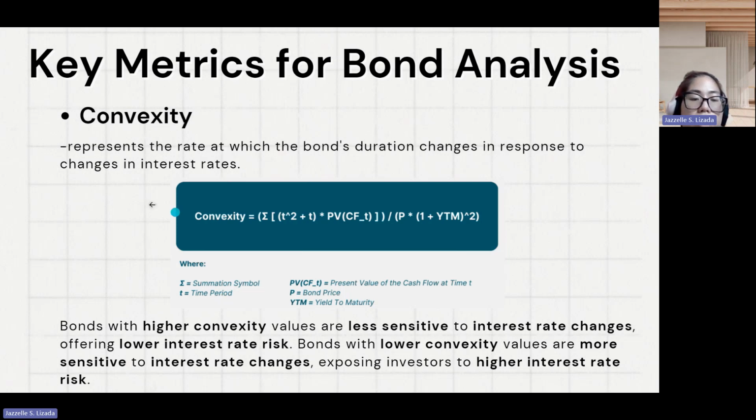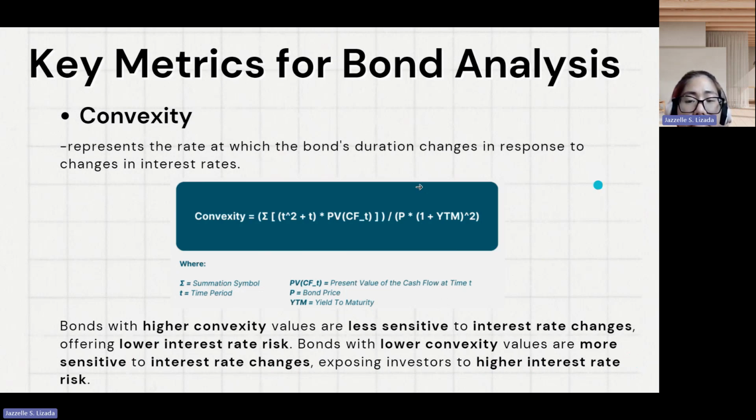The key concept of convexity: bonds with higher convexity values are less sensitive to interest rate changes, offering lower interest rate risk. For higher convexity, the investor doesn't lose much value when rates rise, and gains much more when rates fall. While for lower convexity, bonds are more sensitive to interest rate changes, exposing investors to higher interest rate risk.